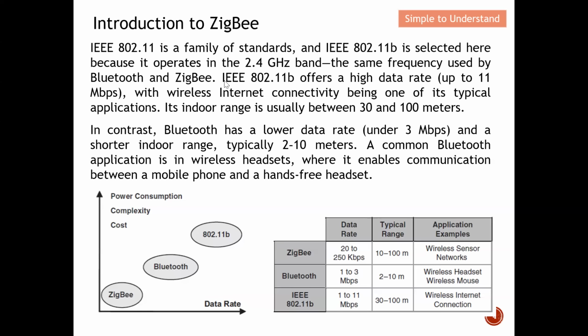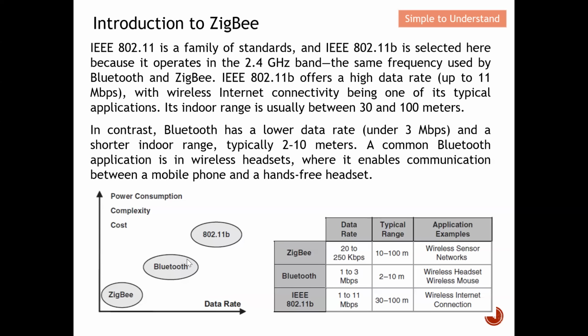Okay, so this IEEE 802.11b, in fact, offers the highest data rate as compared to the other two. It can be up to 11 megabits per second. Let's take a look at this diagram here. You can see that this is data rate versus the power consumption, complexity, and also the cost. From the location of this pioneer of Wi-Fi, 802.11b, you can see that it has the largest data rate. However, it consumes the most power. It also has the most complexity, and the cost is the highest as compared to the other two.